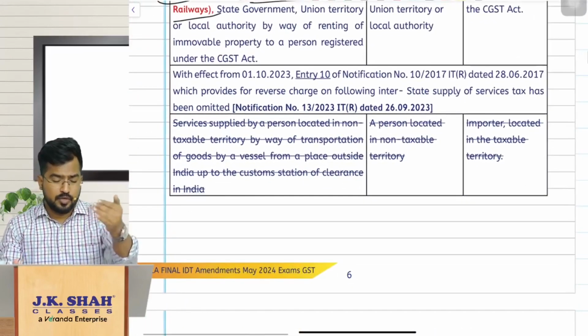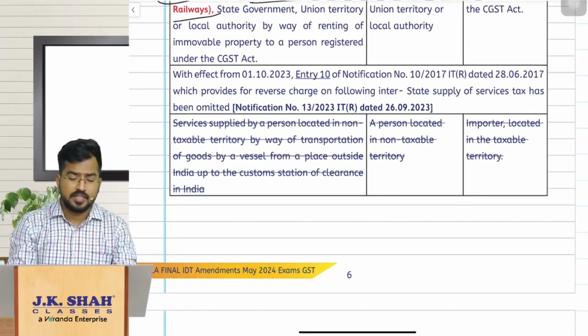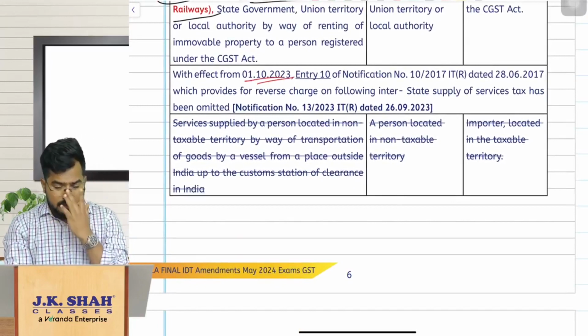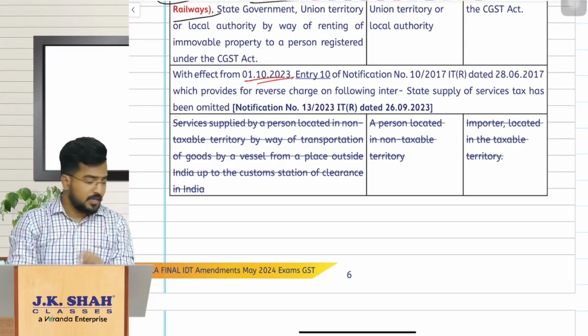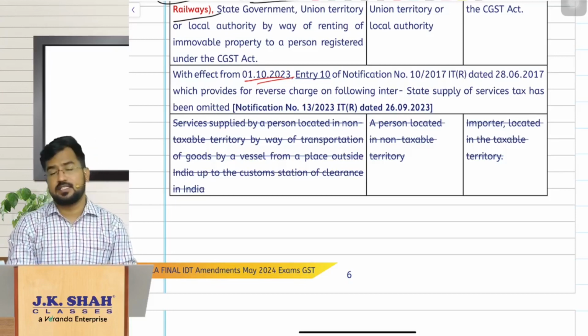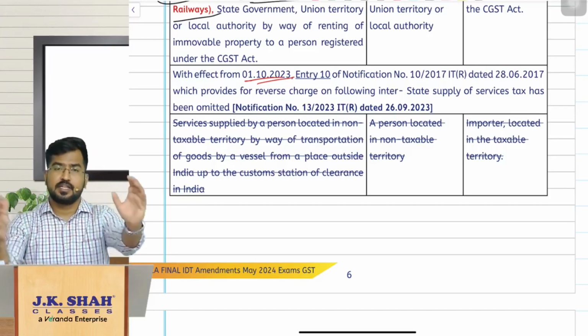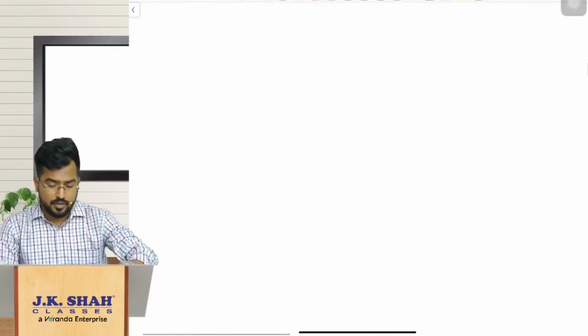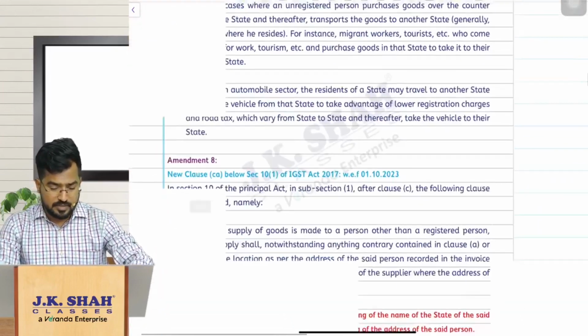Here one more interesting thing is, with effect from 1st October 2023, there is an amendment regarding one reverse charge entry that has been eliminated from the IGST Act. This is again connected with exemption. So I will take you to the exemptions chapter, show you that, and then bring you back to reverse charge mechanism.